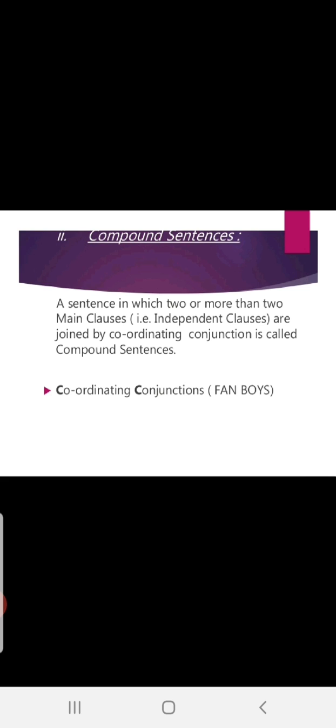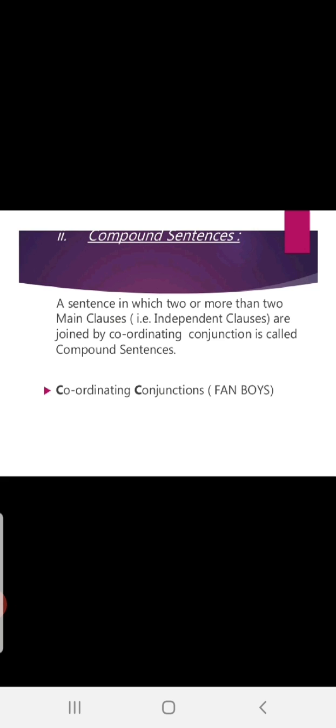Then what are coordinating conjunctions? Don't know, right? But for your help, let me tell you now. Coordinating conjunctions means FANBOYS. Oh ho, what is this FANBOYS? Very interesting. Fine. Let me tell you the abbreviation of FANBOYS. F stands for for, A and, N nor, B but, O or, Y yet, S so.